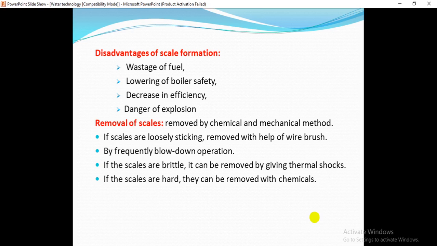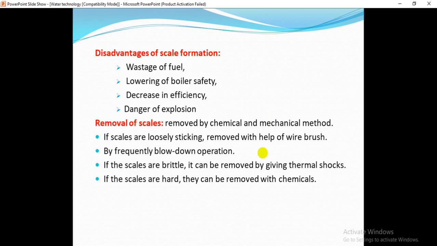The boiler safety also decreases, and there will be a danger of explosion of the boiler due to the presence of scale formation. And how to remove these scales?